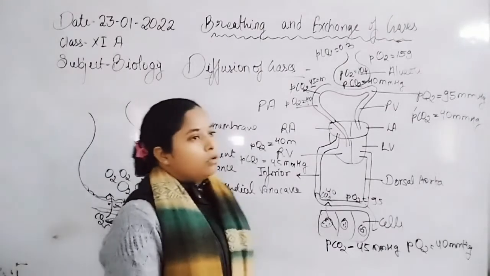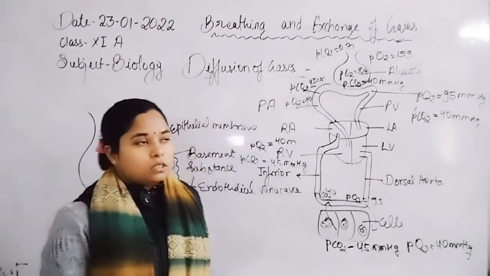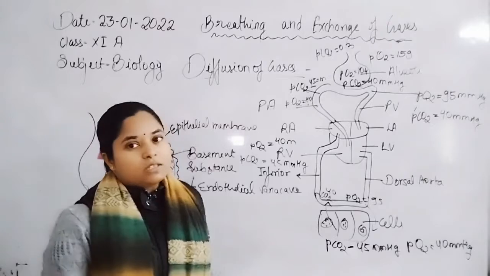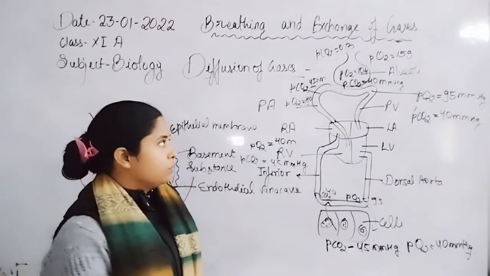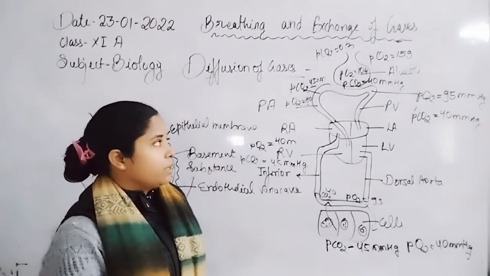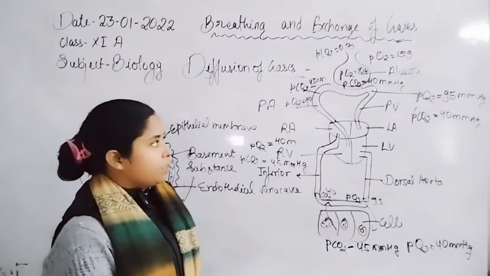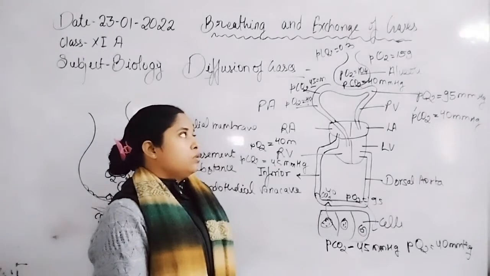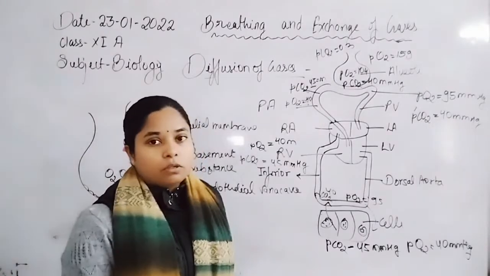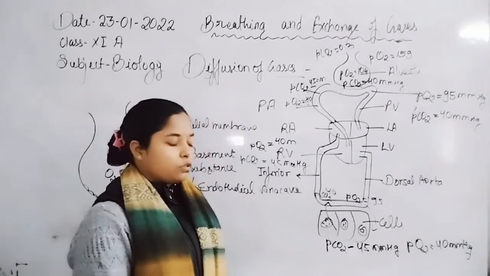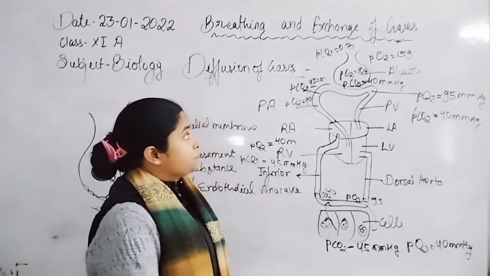In the lung alveoli, the partial pressure of oxygen is 104 mmHg, whereas the atmospheric partial pressure of oxygen is 159 mmHg. So oxygen moves from higher pressure to lower pressure, that is, from the atmosphere to the lung alveoli.